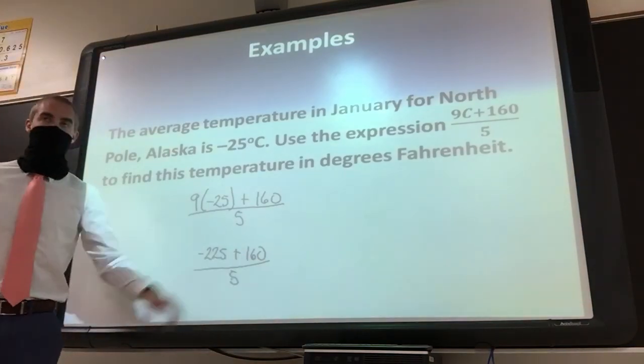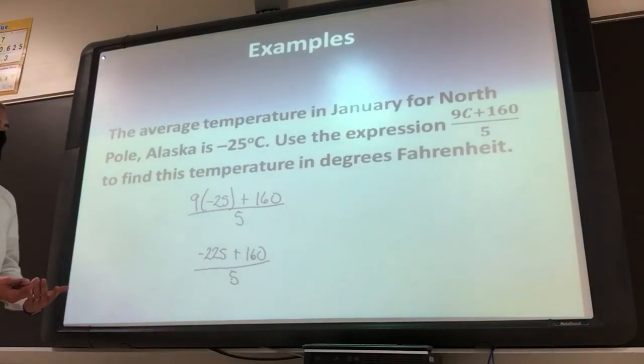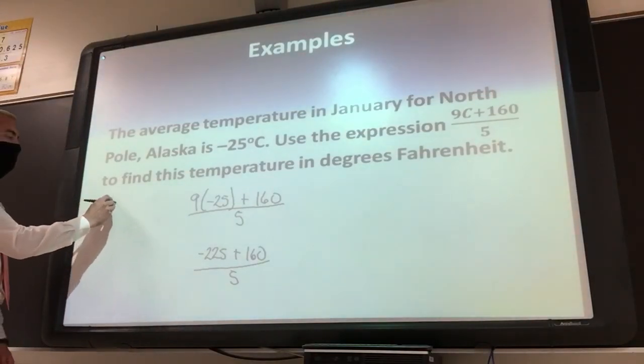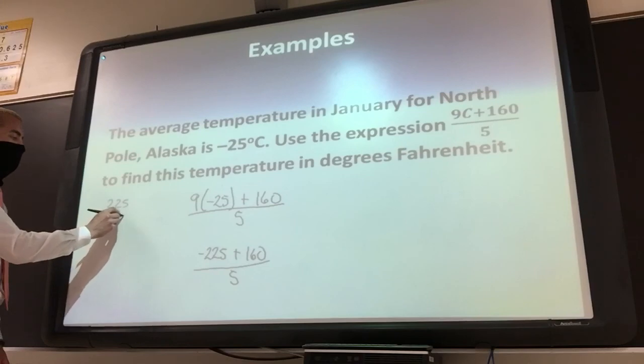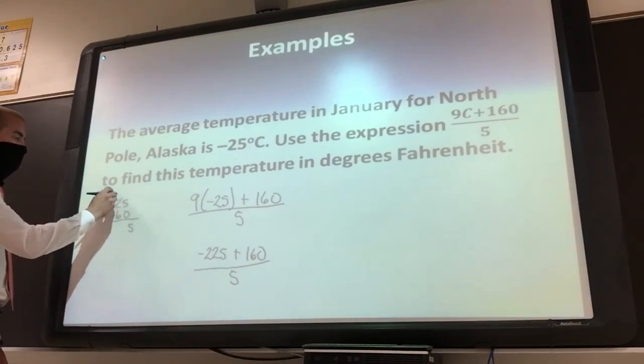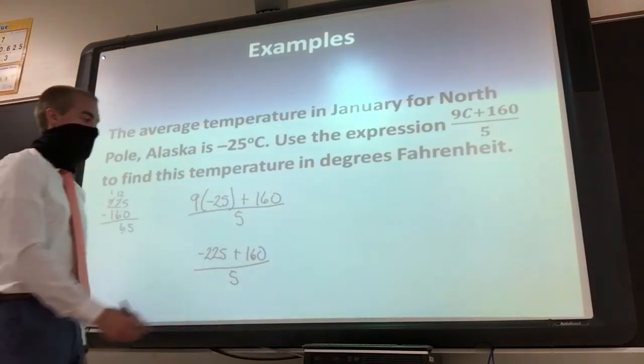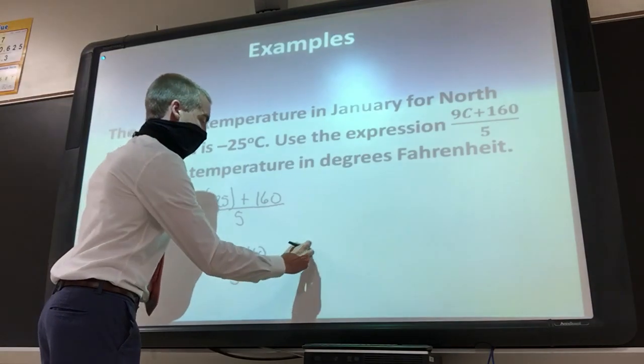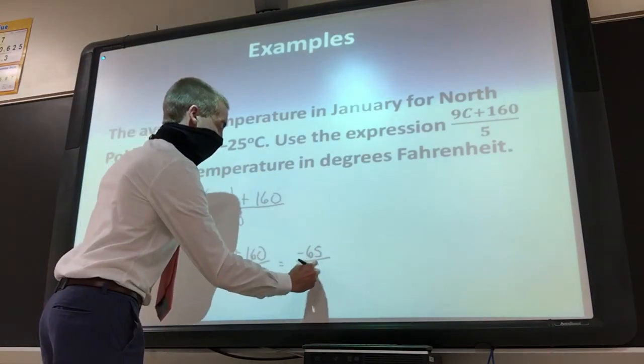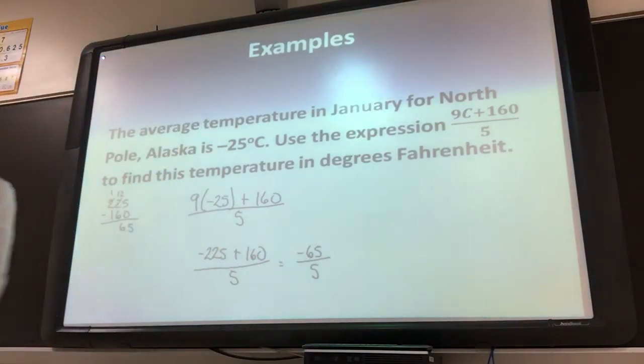One's negative and one's positive, so we're really going to subtract them. And when we subtract it, our answer is going to be negative. We get negative 65. So we're left with negative 65 over 5.